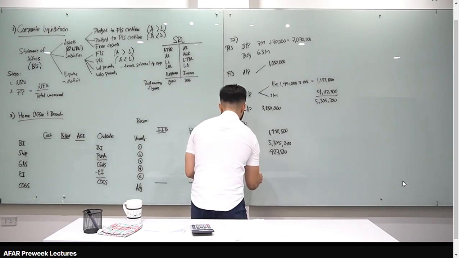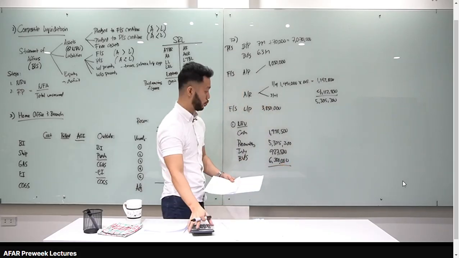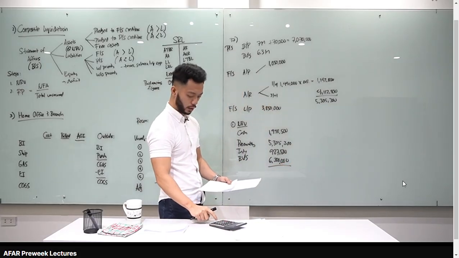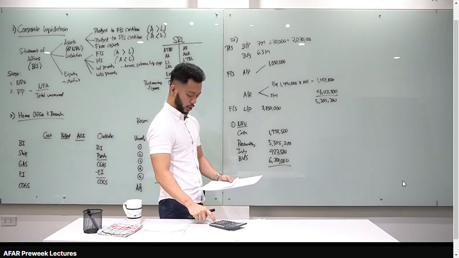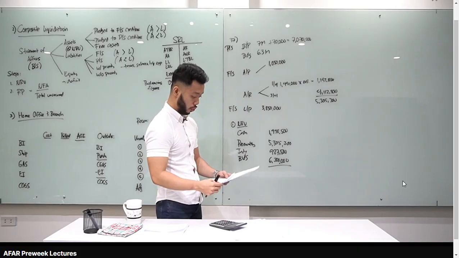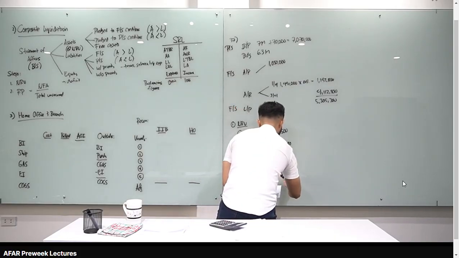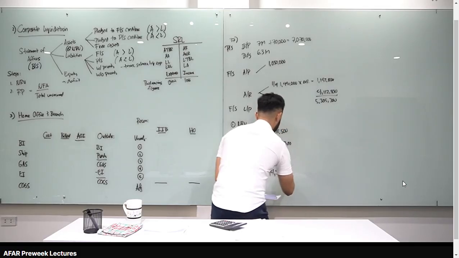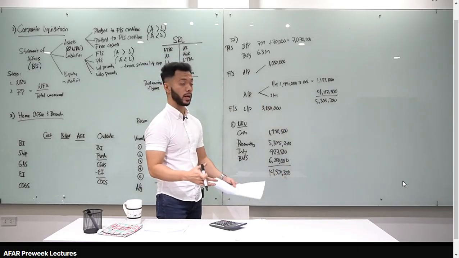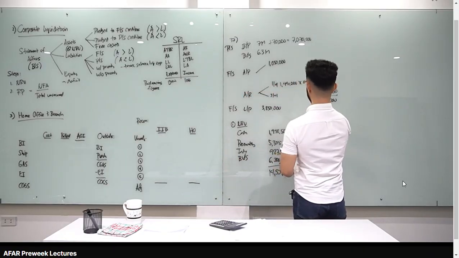Building natin sa problem, nandun sa first bullet, 6.3 million. Okay, so let's add. Compute natin yung total NRV: 1,998,500 plus 5,305,300 plus 927,500 plus 6.3 million, you get 14,531,300. So class, isipin nyo, ito yung pwede natin ipambayad sa mga creditors natin pag ni-liquidate or pag kinonvert natin lahat sa cash. So yun yung cash natin, 14,531,300. And then, bayaran natin yung lahat ng creditors natin.